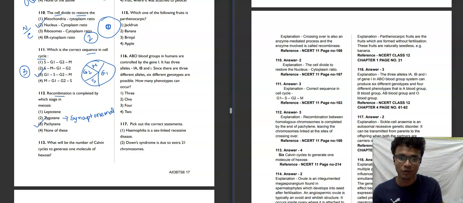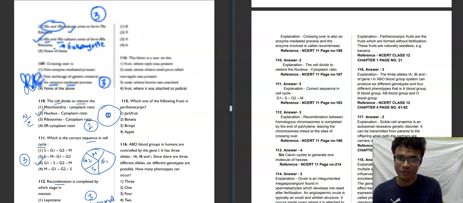So the third option will be our correct answer for this question, leaving the chromosomes linked at the site of crossing over, where recombination is completed in the pachytene stage. Moving towards the next question. What will be the number of Calvin cycles to generate one molecule of hexose? The options given are 8, 9, 4, 6.